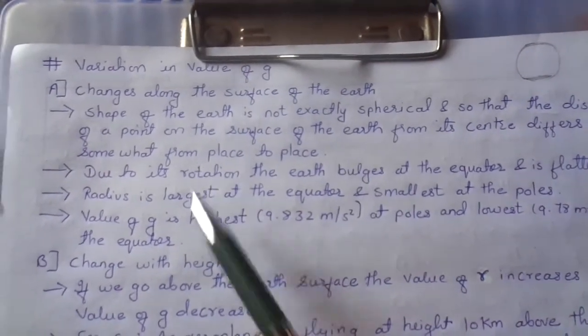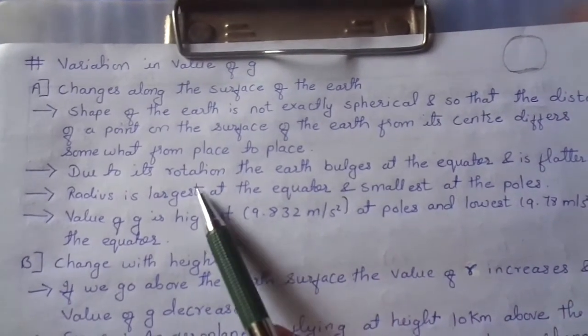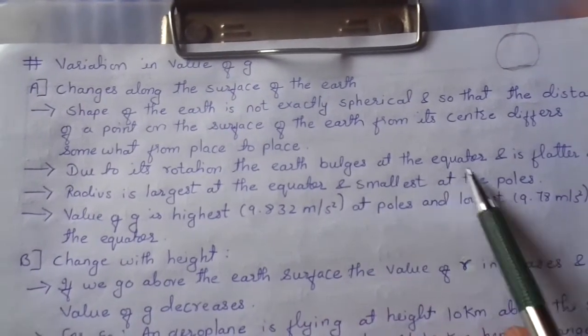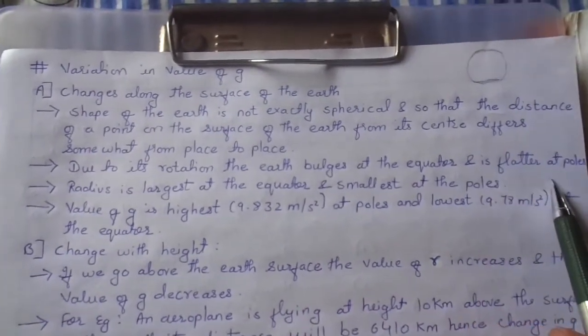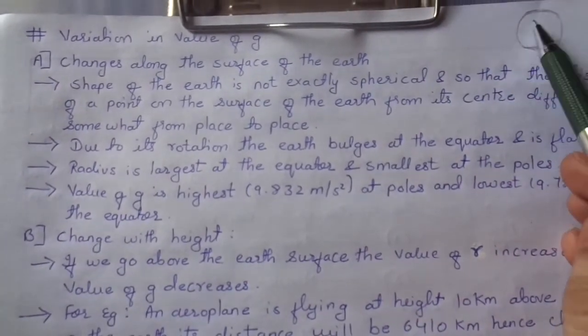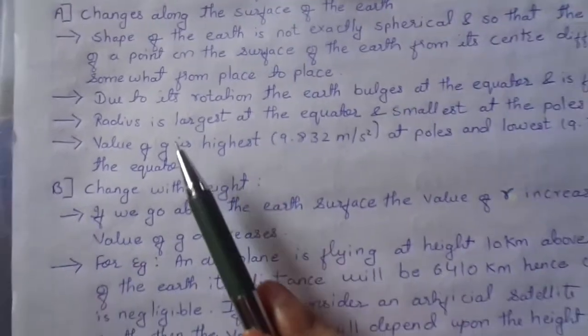Due to the Earth's rotation, the Earth bulges at the equator and is flattened at the poles.